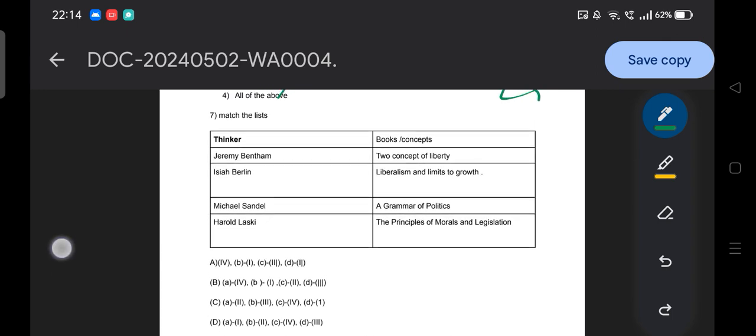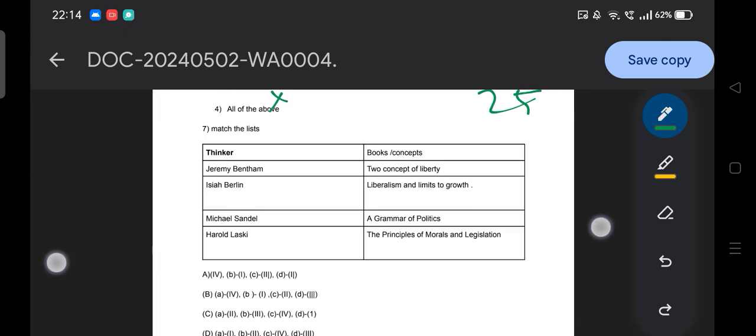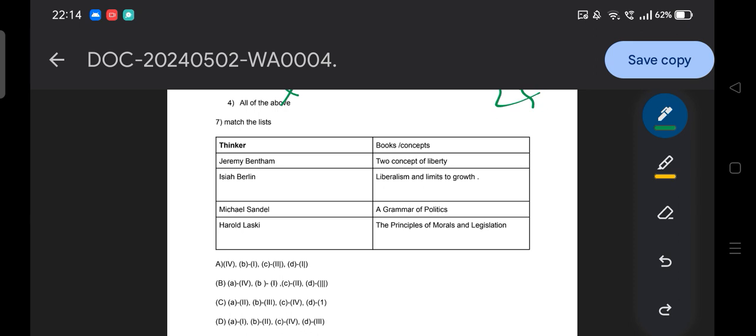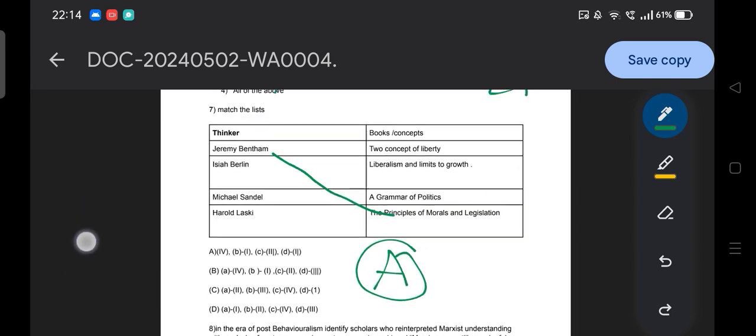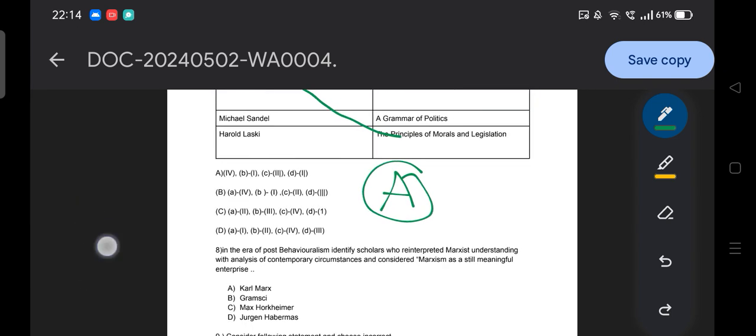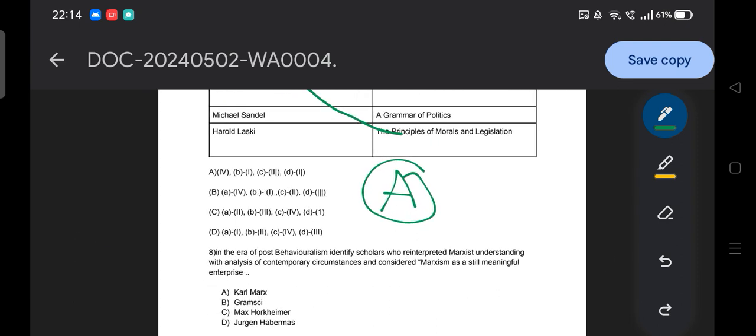And here the time is off. Hope you are able to circle your OMR sheet. So first, Jeremy Bentham, The Principles of Morals and Legislation. So option A is the answer. By one matching we could circle the answer. Okay, this is the trick to remember for attending match the following questions. Moving to the next question.